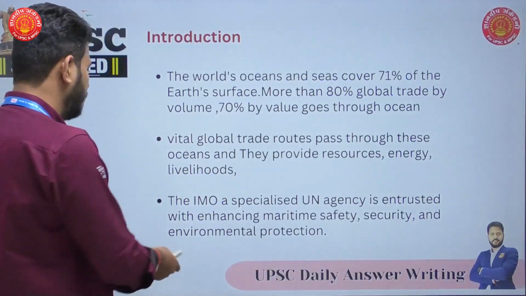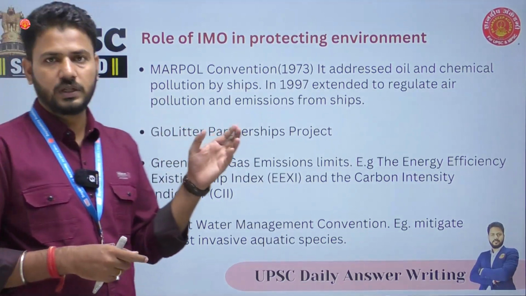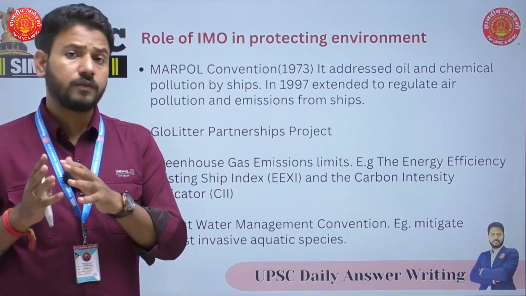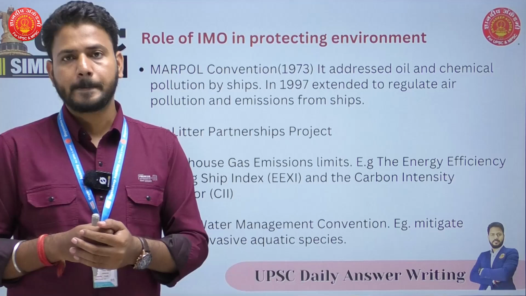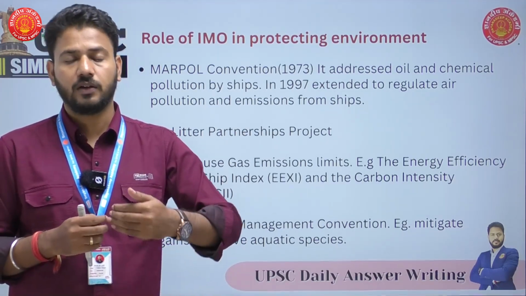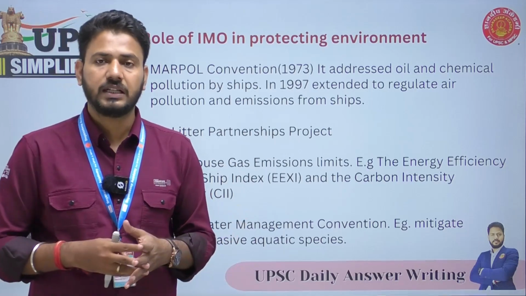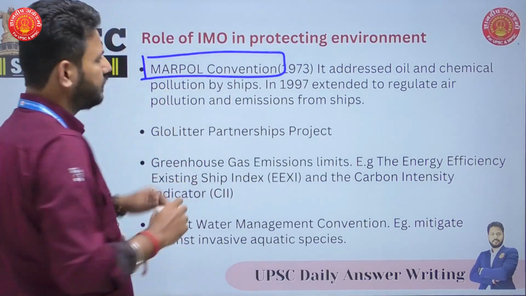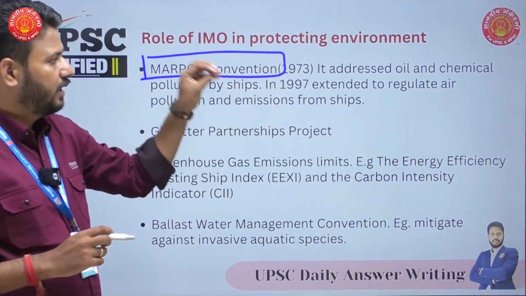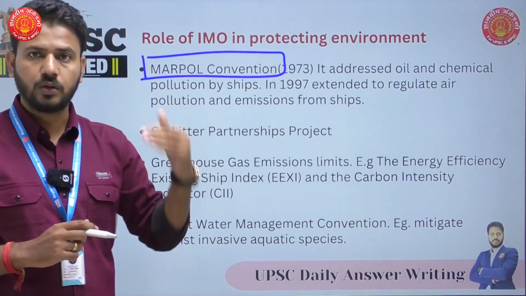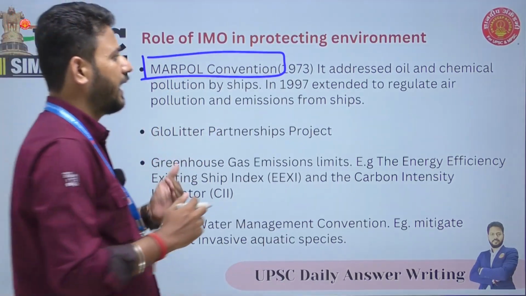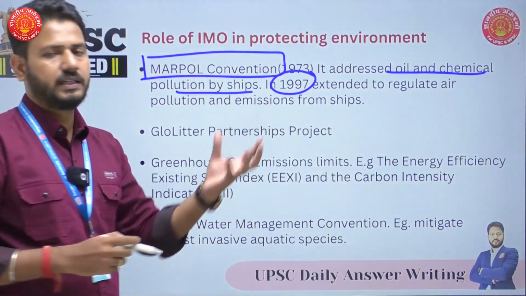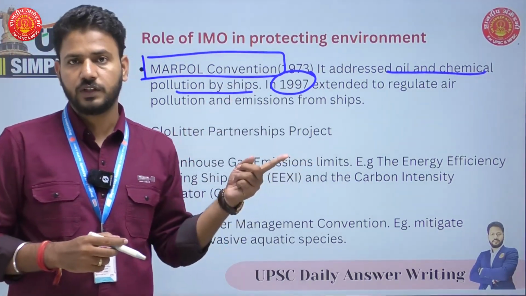Now, moving forward to the body part, the first focus here is how IMO protects the environment, or what role IMO plays. Now, there are a lot of conventions which have been passed with the help of IMO, which help us in answering how IMO helps in protecting the environment. Now, the very first convention that we see is MARPOL Convention. It dates back to 1973, but it is a very important convention to actually control pollution in the oceans. It addresses the oil and chemical pollution by ships, and in 1997, it was also extended to regulate air pollution that happens because of the ships.